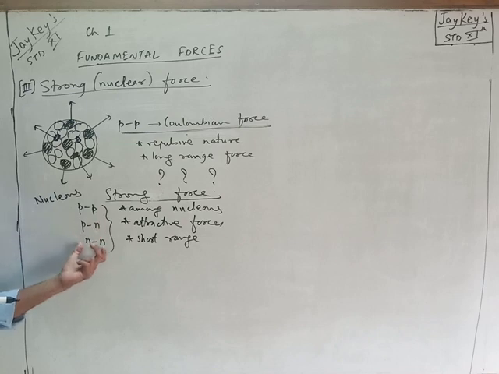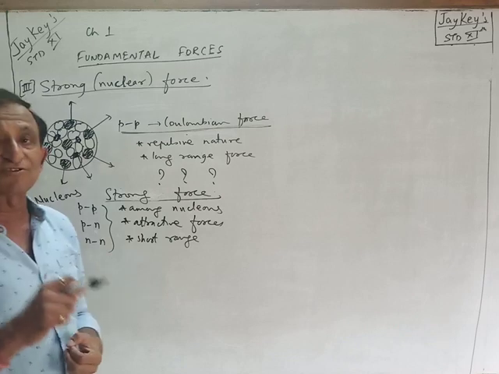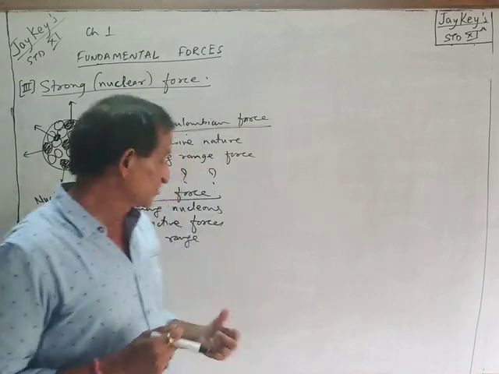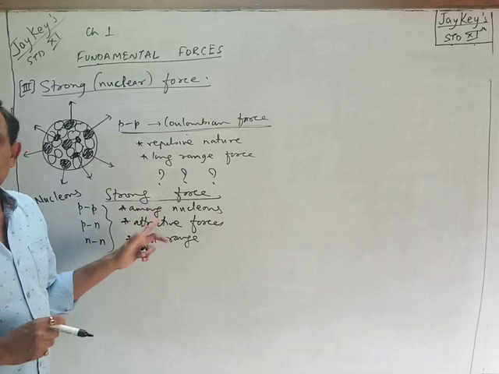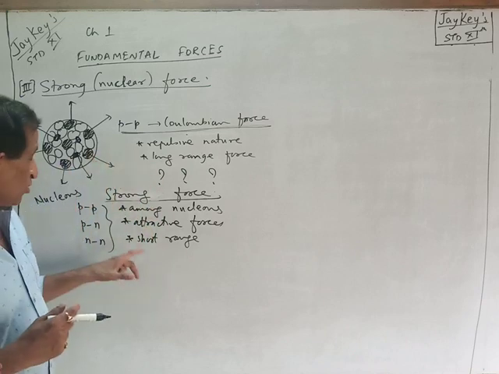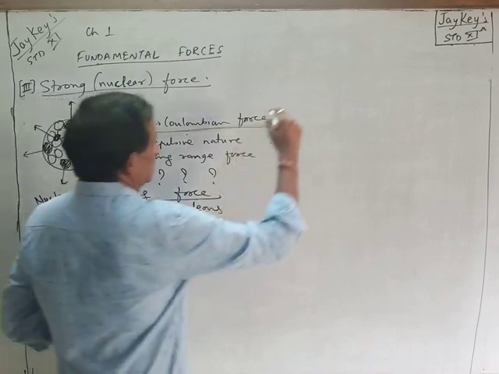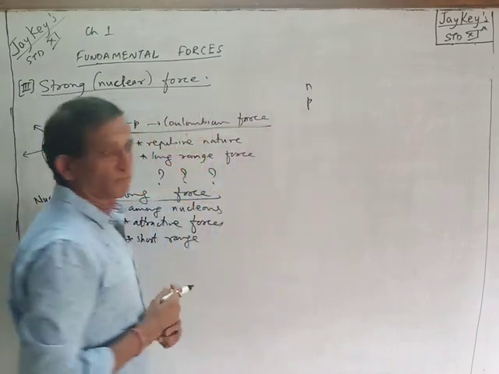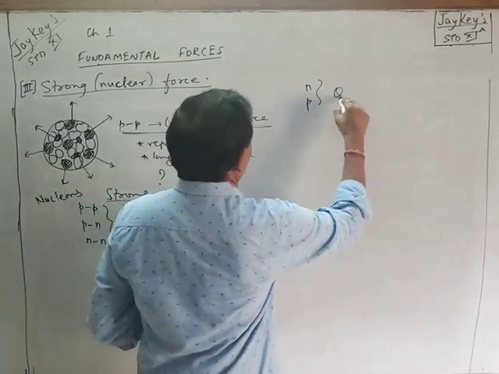Now, regarding this force, how can it be an attractive force? How can neutrons attract each other? The reason is not yet known. The reason is not yet known. Still, this force does exist because the nucleus is a highly sturdy material. Now, there is one logic behind it, that neutrons and protons are further made of small particles called quarks.